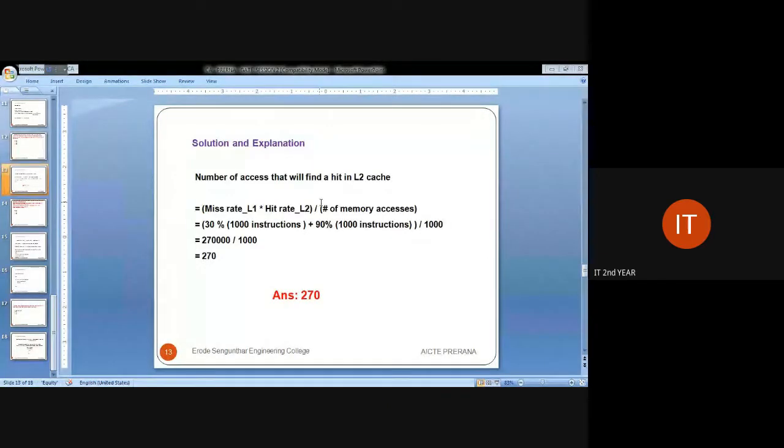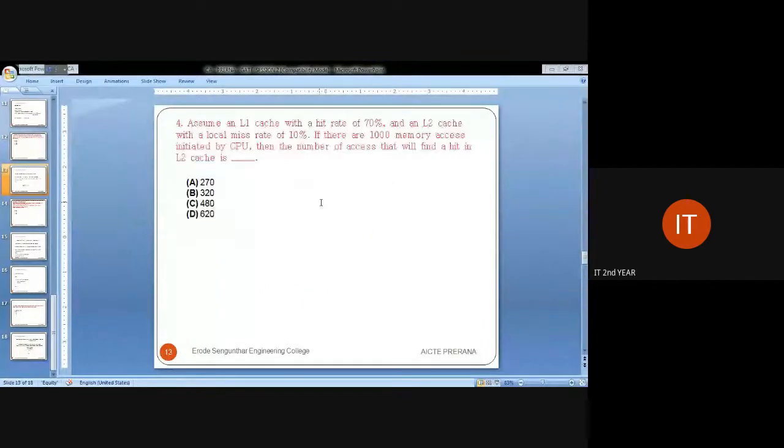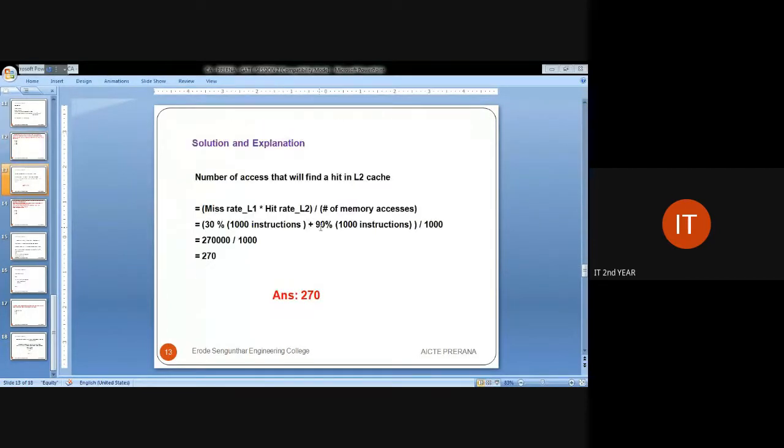So 30 percentage into 1000 instructions plus 90 percentage, which is the hit rate of L2 since they have given miss rate as 10 percentage, so 100 minus 10 is 90 percentage, into 1000, divided by the total number of memory accesses, which is 1000. So you get 2,70,000 divided by 1000. The answer is 270. So the correct option is A.